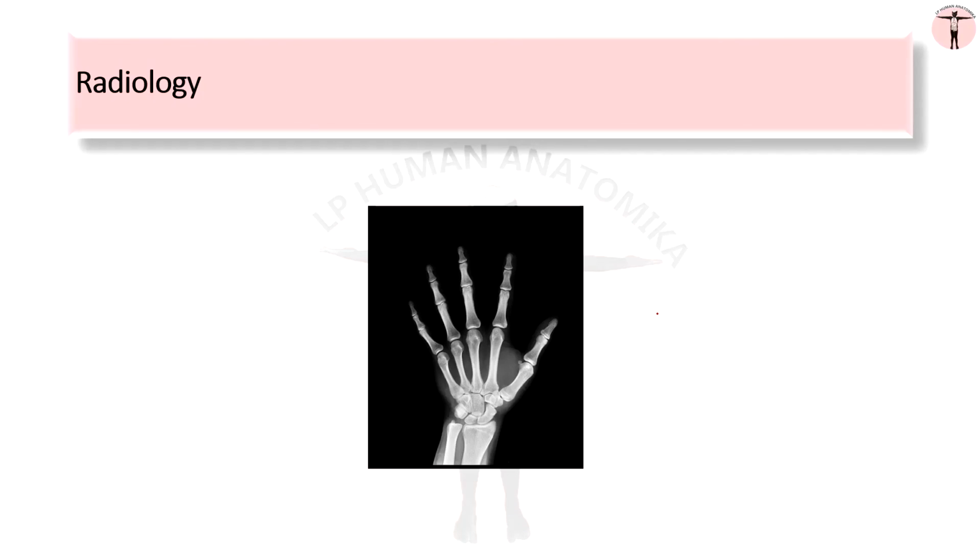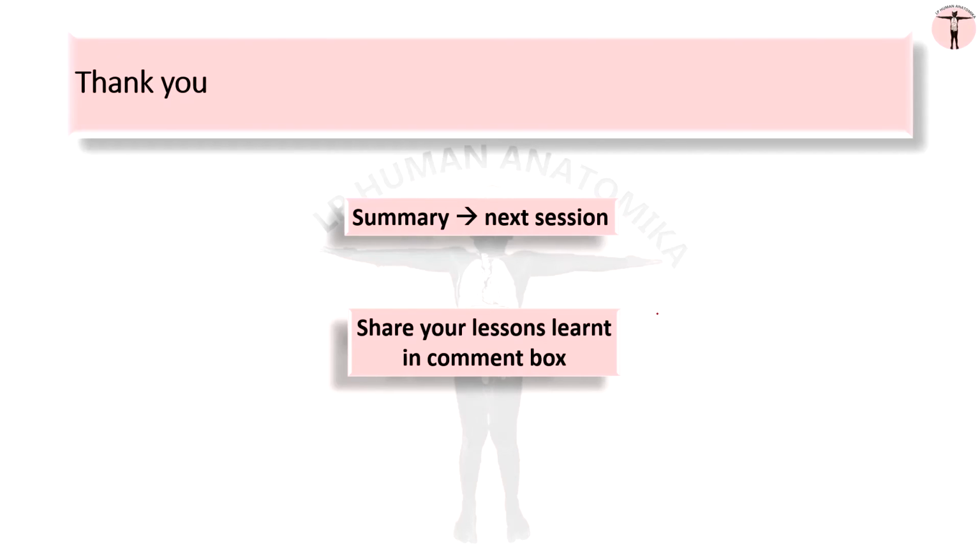Imaging anatomy is the section which deals with the inner parts of the body with the help of machines, like X-ray machines, CT scan machines, MRI scans. So that is about the basic tissues and overview of the human body, and the summary of this basic tissues and overview of the human body will be dealt in the next session.